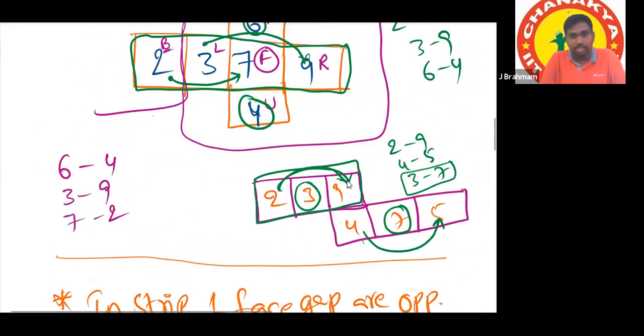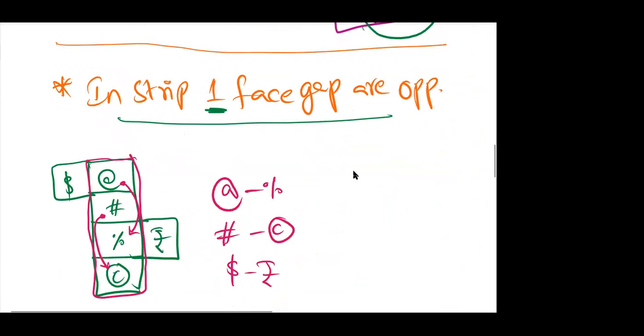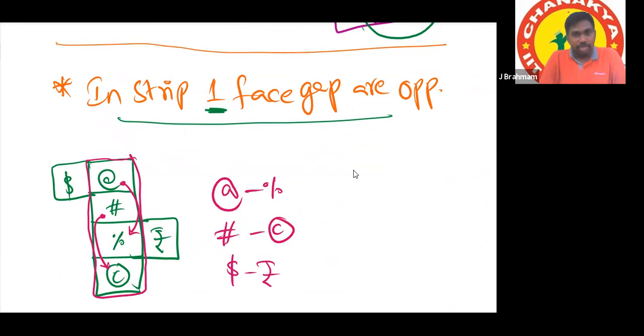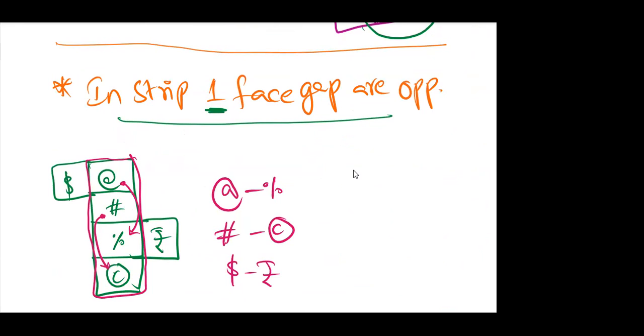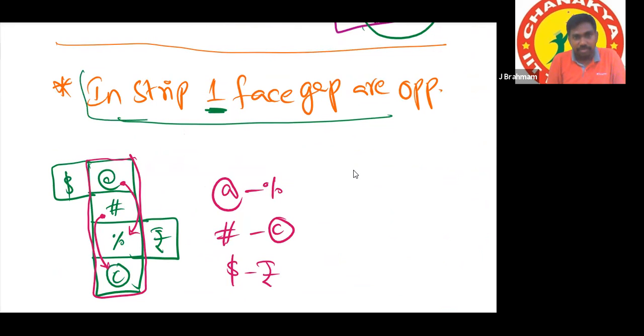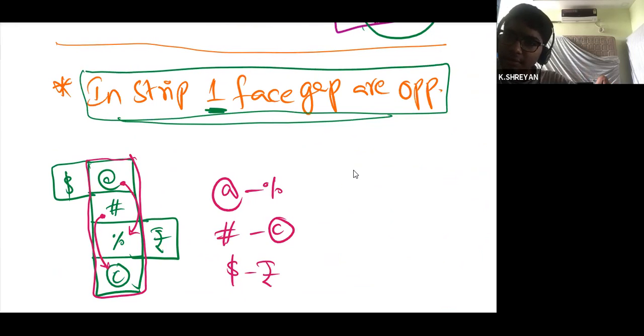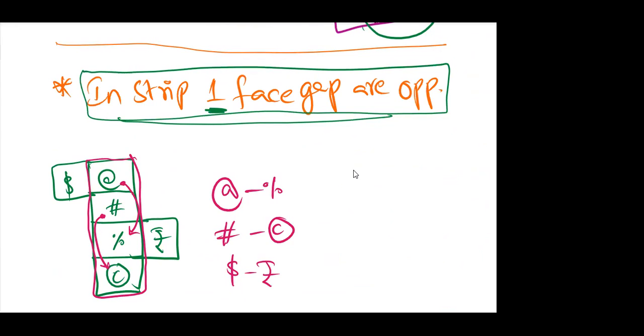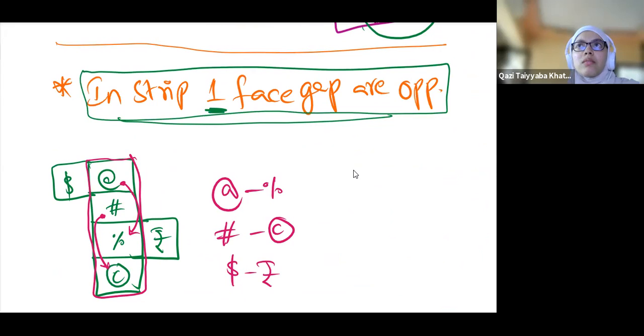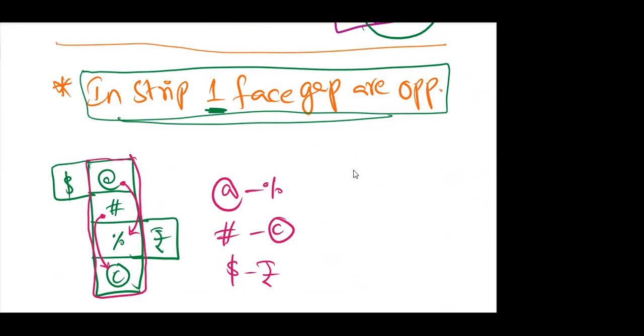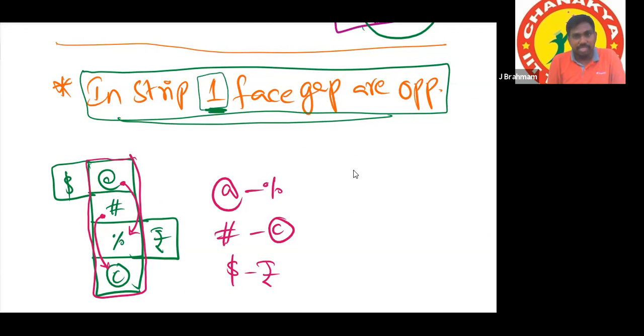Sir, we are doing questions on unfolded. Concept is also not over for folded dice. Okay. You remember this point? Shortcut for unfolded dice. We were doing questions on unfolded last time. You remember this point? In a strip, one face gap is opposite.